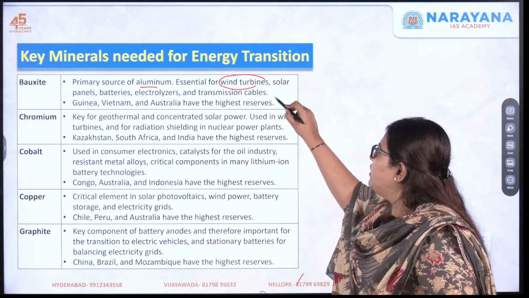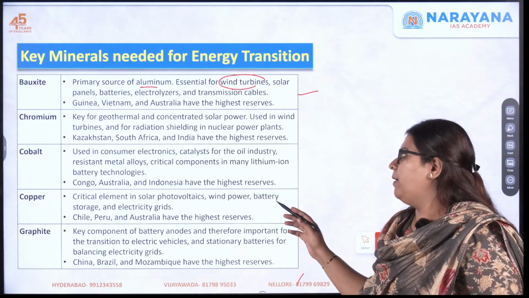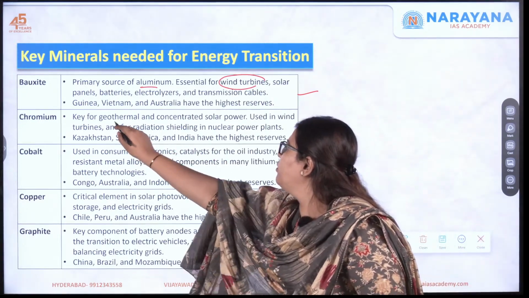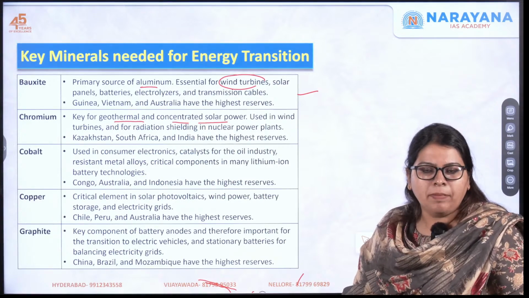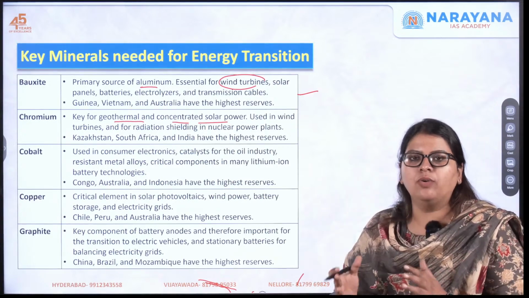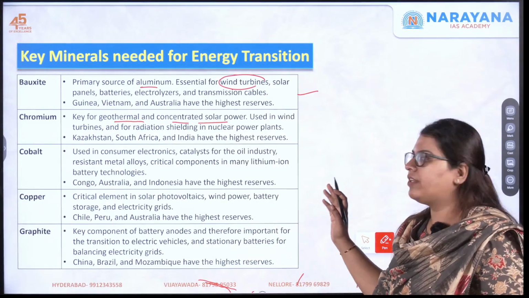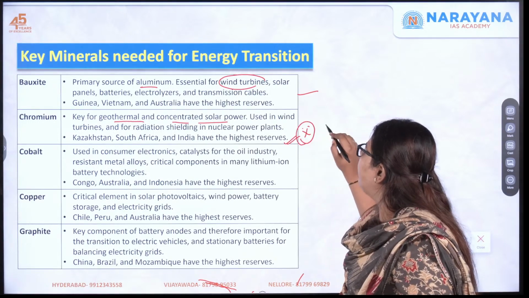The countries that abound in it are Guinea, Vietnam and Australia. They have the highest reserves. Moving towards chromium. This is important for geothermal and concentrated solar power. This is used in turbines and also for shielding the nuclear power plants, etc. Here you have Kazakhstan, countries like South Africa, as well as India with the highest reserves. Very important. Here you have India.